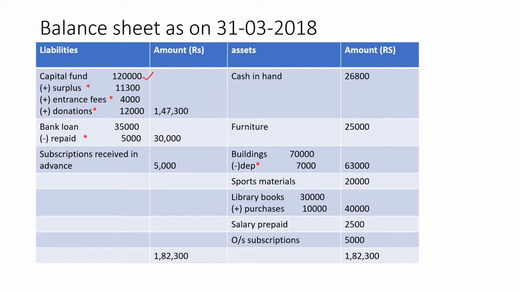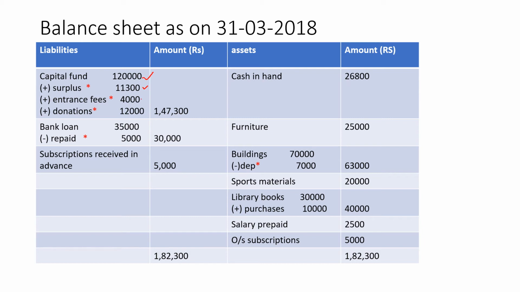ಏನೆಲ್ಲ ಆಡ್ ಮಾಡಬೇಕು ಇದಕ್ಕೆ? Surplus idre in the income and expenditure account adanna add ಮಾಡ್ಕೊಳ್ಳಿ before you forget it. Then the other capitalized receipts anna illi add ಮಾಡಬೇಕು. So after writing capital fund 1,20,000 in the inner column, you will add the surplus that you have got from the income and expenditure account, 11,300. Nanತರ capitalize ಆಗಿರುವಂತ receipts here. The adjustment number 3, capitalize 50% of the entrance fee. So ಉಳಿದ 50% ಅನ್ನ income and expenditure ಅಲ್ಲಿ ಬರ್ತಿದ್ದೇವೆ, remaining 50% we have to write here.